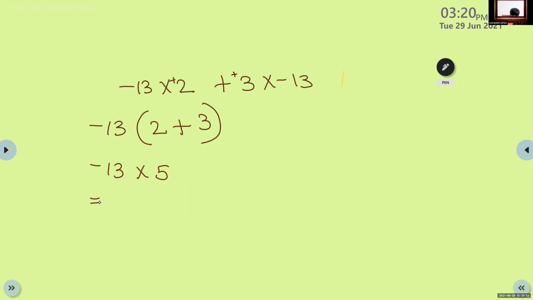Negative 13 multiplied by 5 is negative 65. It is just multiplication, not addition. Into is the sign, that is why it is multiplication. Okay, ma'am. Now next problem.